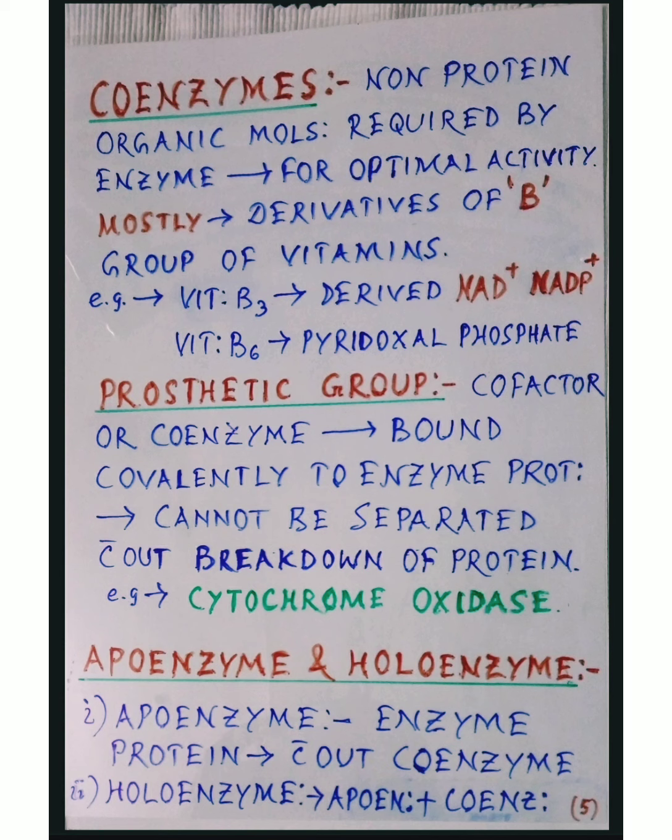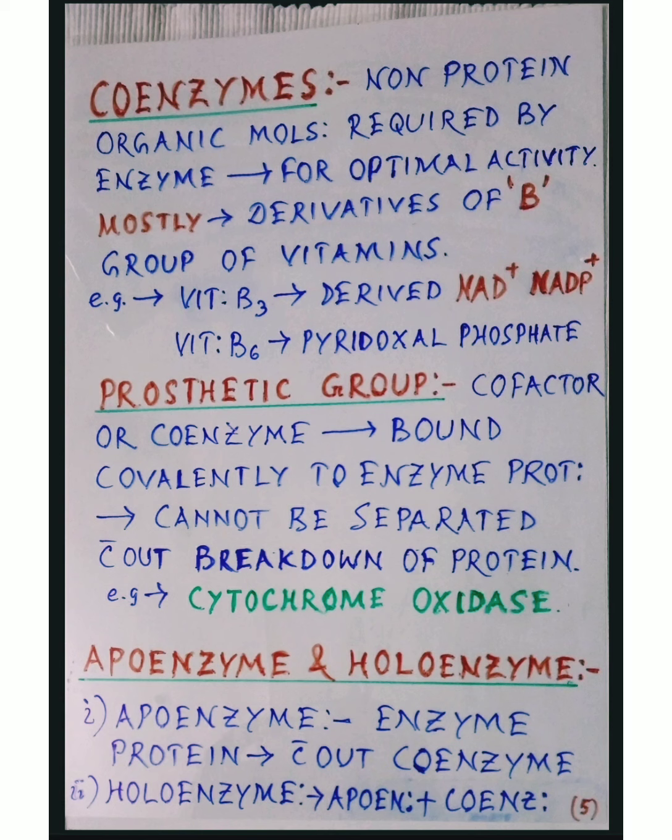Examples: cytochrome oxidase, catalases, and peroxidases. So, we are discussing the different terms in relation to enzymes, that is cofactor, coenzymes, metalloenzymes, metal activated enzymes, prosthetic group, etc.